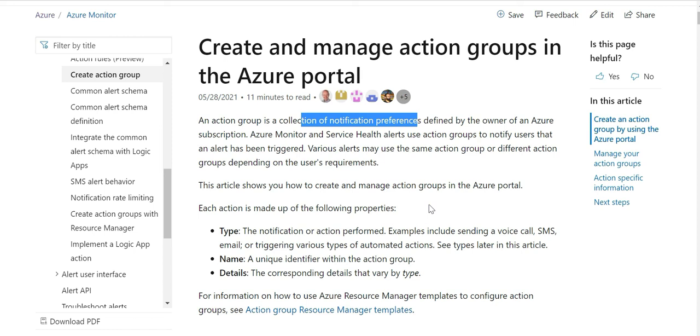So the preference can be SMS, or voicemail can be a preference. If there is a priority one sort of failure, then a voice call is preferred instead of email, so that people can respond immediately.